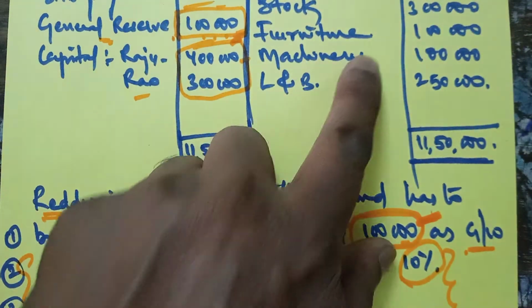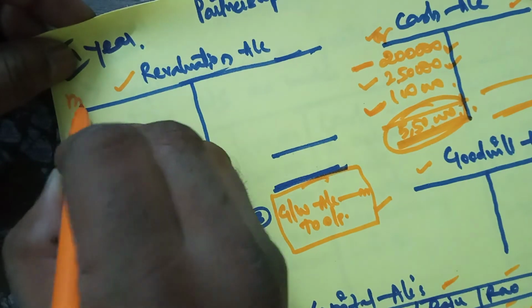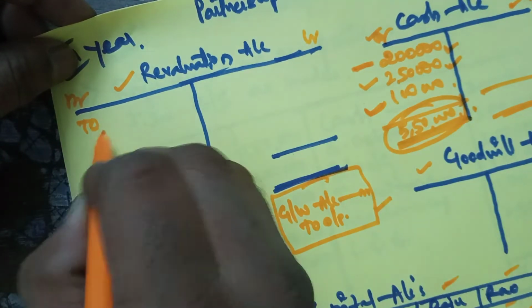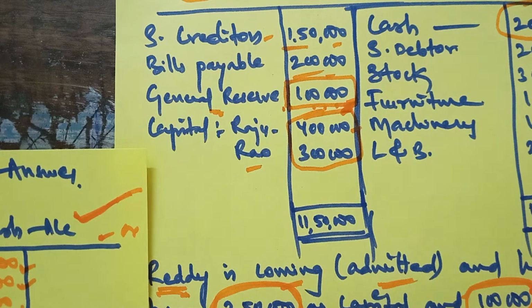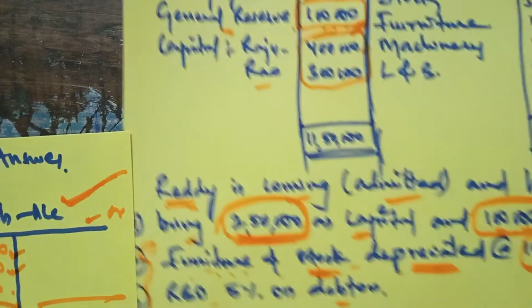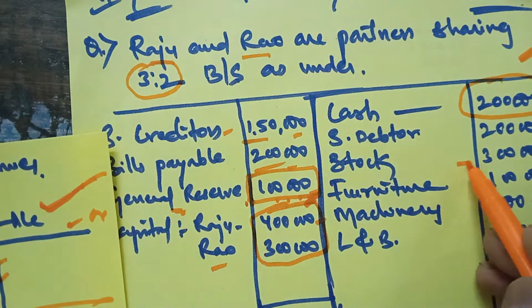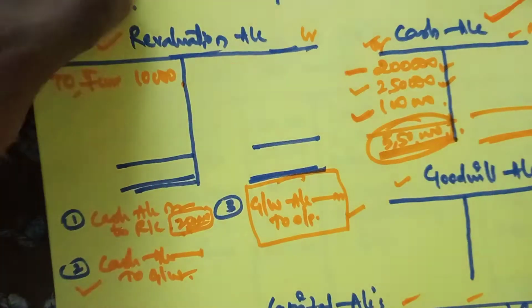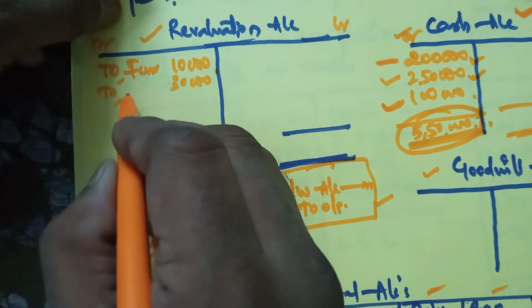So furniture value is 1 lakh and 10% on it will be 10,000. So asset value is reducing, therefore revaluation should be debited, to furniture, amount is 10,000. Okay, sir. Then stock also should be depreciated at 10%. Stock value is 3 lakhs, 10% on that will be 30,000. Asset value is reducing, so that also will be a loss to you.